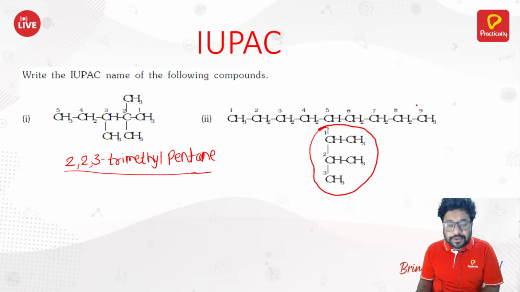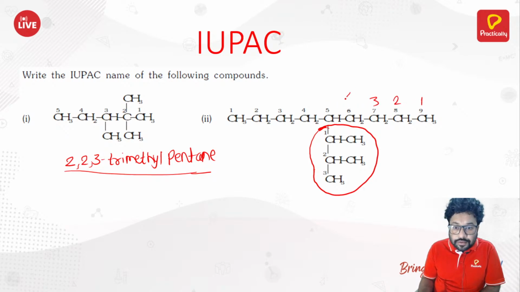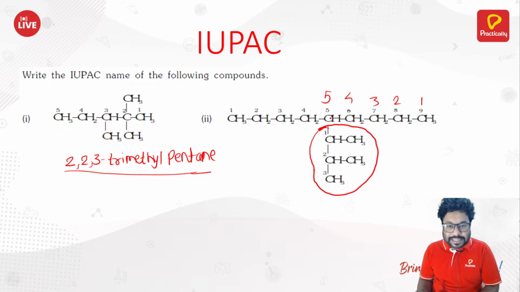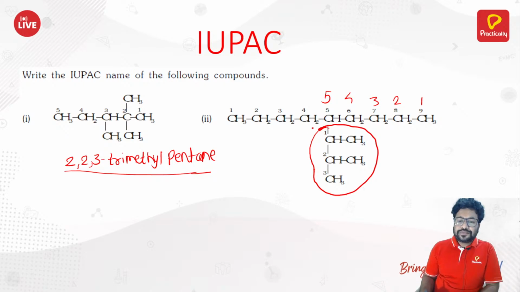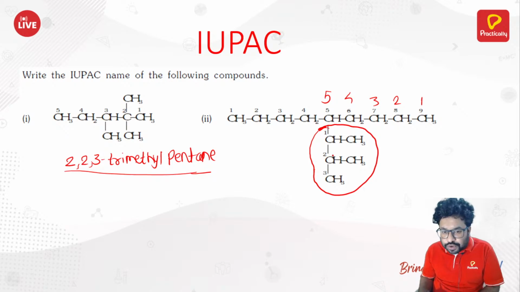Even if you started counting from this side, you get 1, 2, 3, 4, 5. Here also you would have got this at the 5th position. So that is the same thing, right? There is no change in that.